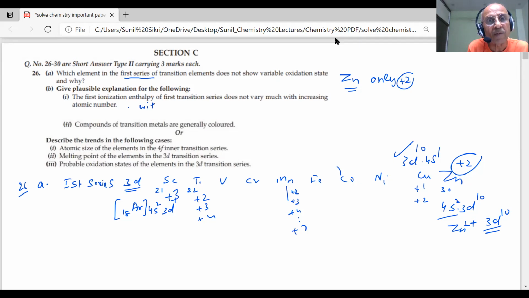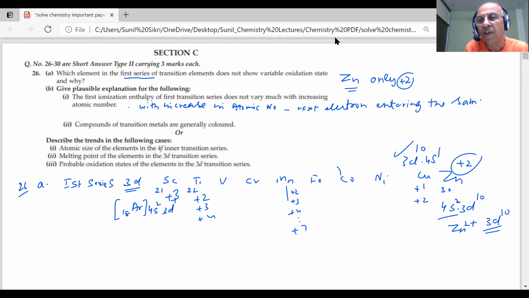With increase in atomic number, what is happening, students? The next electron is entering into the same (n-1)d. First transition means 3d. The next electron is entering in the same 3d subshell or orbital, the 3d orbital.